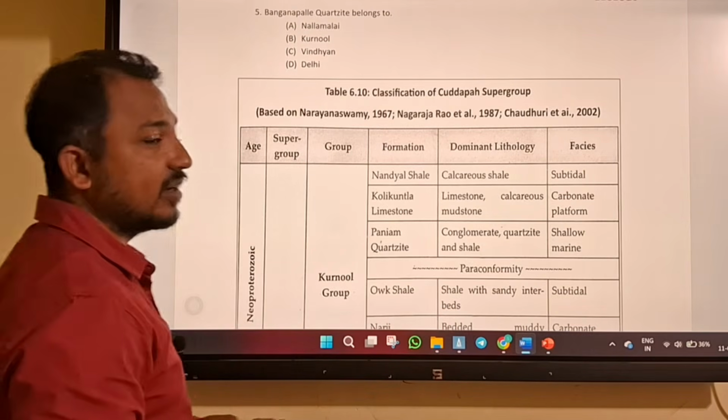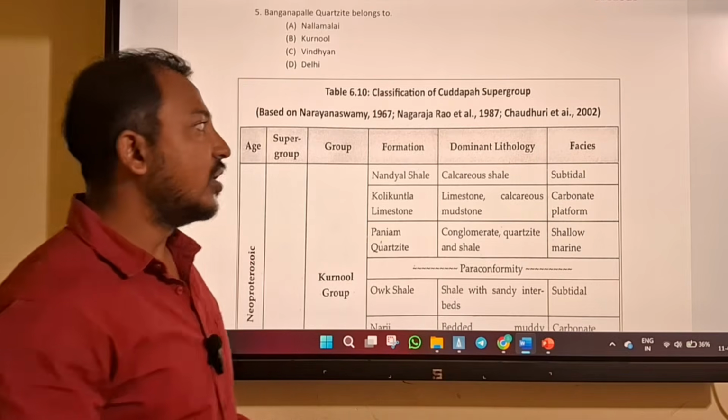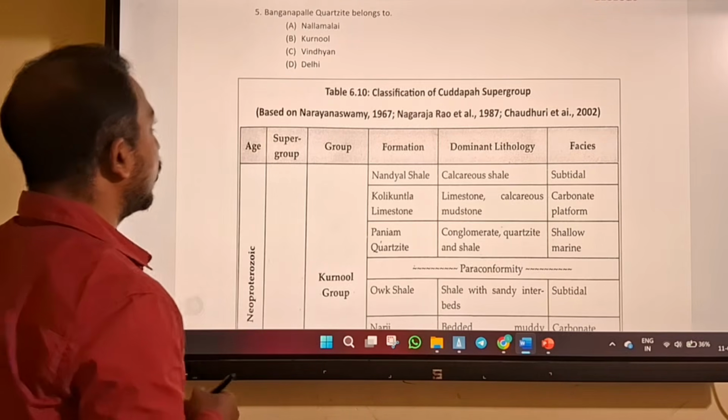Then Banganapalli quartzite belongs to. So Banganapalli belongs to Kadapa basin, to a group called Kurnool group.